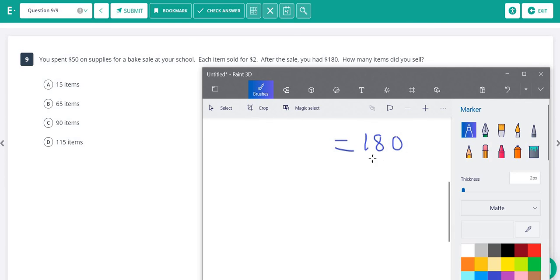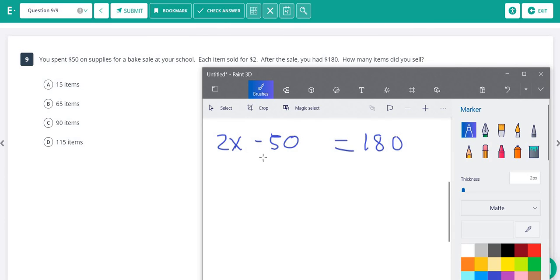When you're trying to find your profit, you need to subtract what you spent from what you earned. So we don't know how many items we sold, so that's going to be our x. So it's going to be 2x because we don't know how many we sold, but whatever that number is, we're going to multiply by 2 because they were $2 each. But then we have to subtract that $50.